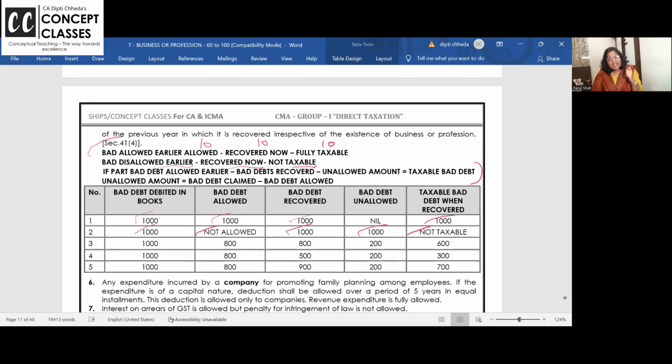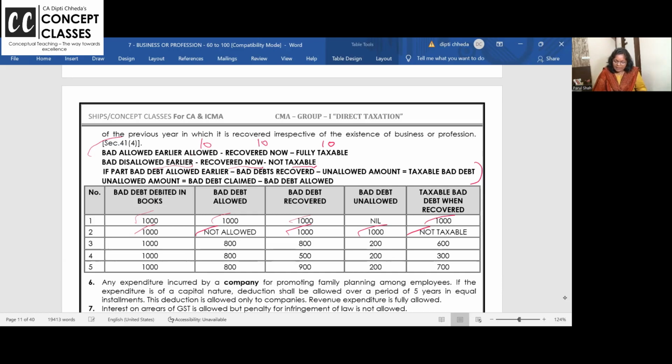Should I pay tax again? Answer is no, not taxable. I know I'm taking too many things at a time, dear students, but within 24 hours, if you start preparing for this topic after listening to this lecture, the teacher's explanation, logic, jokes will give you a push and you will prepare at a very faster pace.